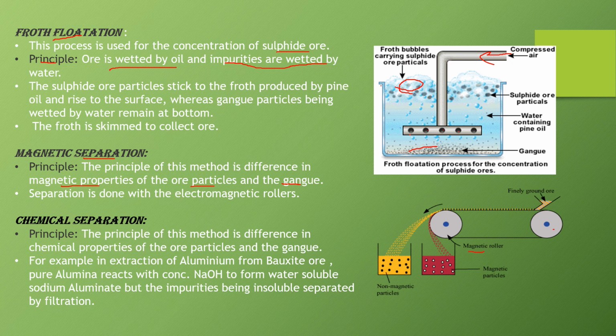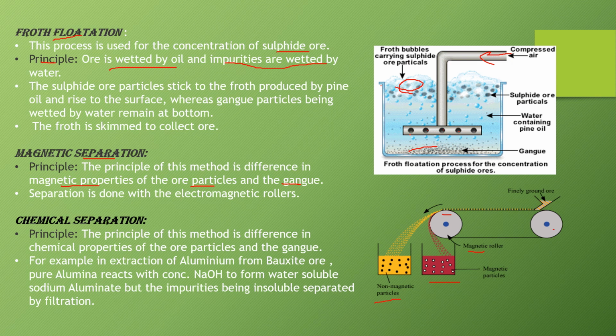Now finally the ground ore is introduced through here, and when this ore reaches over here, this magnetic wheel is actually an electromagnet. So when we pass electricity through it, it is converted into a magnet, and when the ore comes in contact with this magnetic wheel, then the magnetic particles, whether ore or gangue, are collected in one heap and the normal particles are collected in the other heap. In this way we can separate the magnetic and non-magnetic particles from each other.